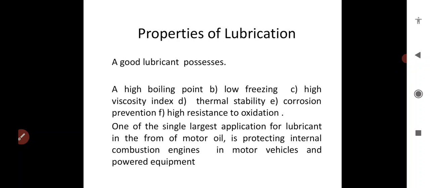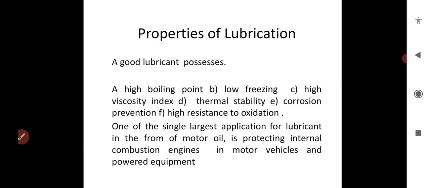This lubrication exhibits a high boiling point. Boiling point is high and freezing point is low, and it exhibits a high viscosity index and thermal stability. When temperature increases, it also increases the thermal stability of the materials. Then corrosion prevention.